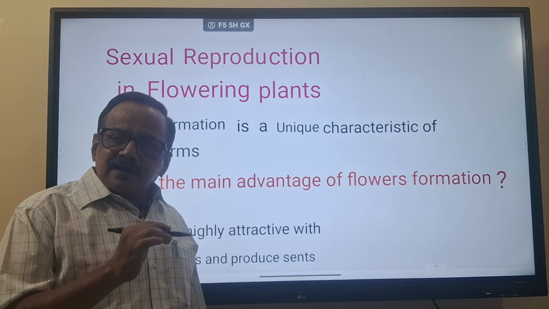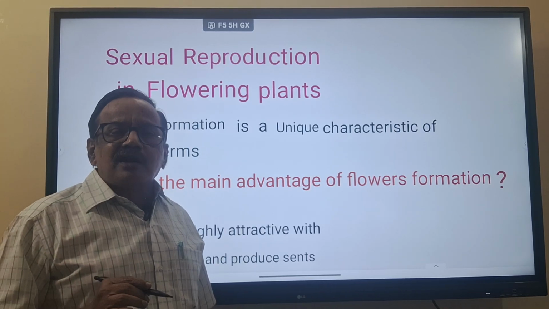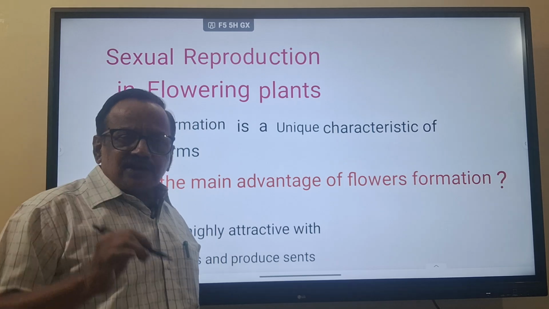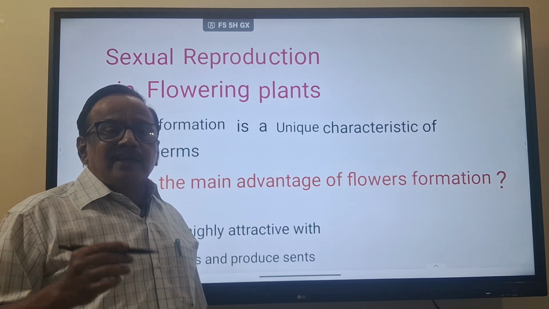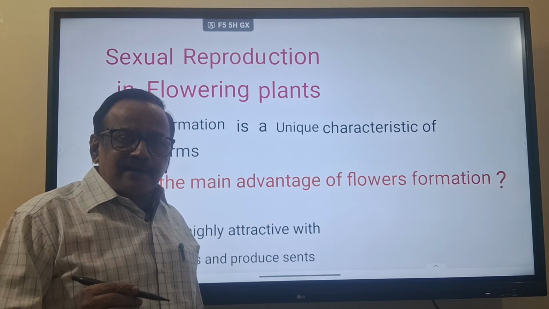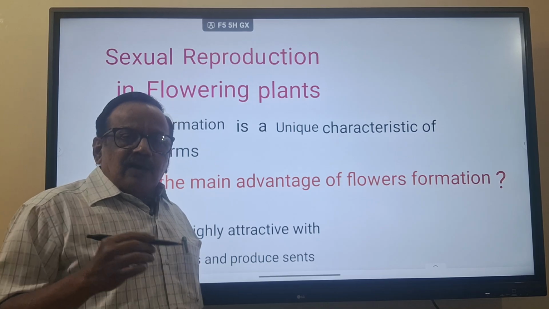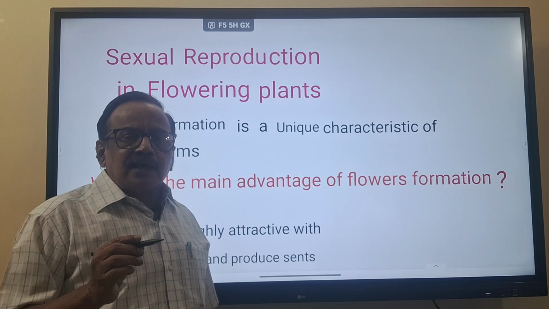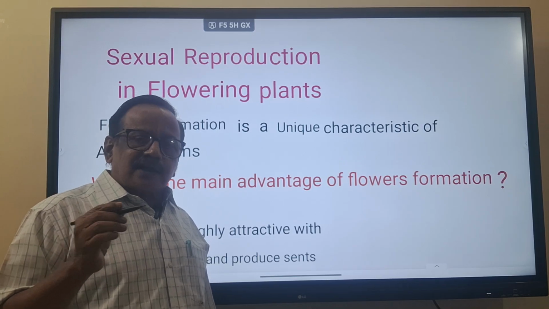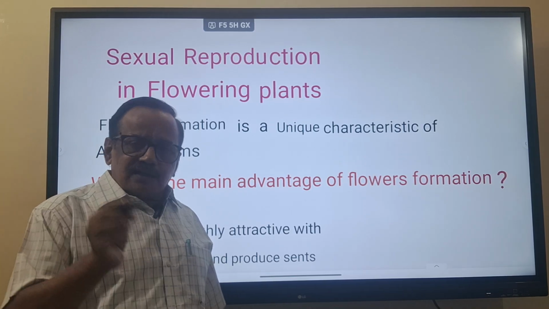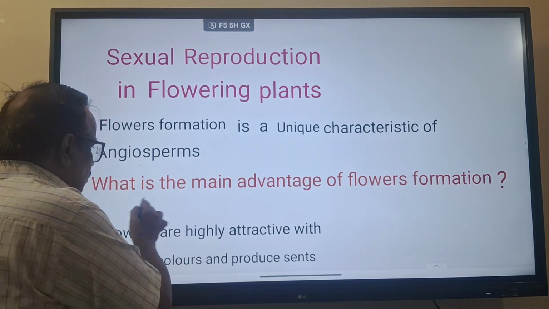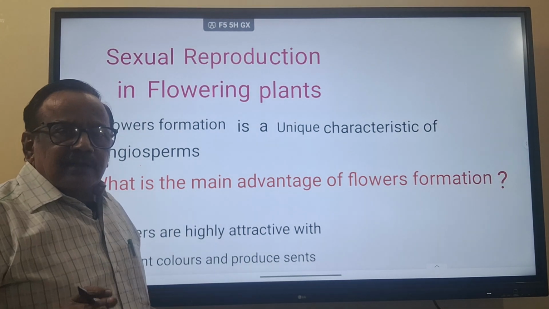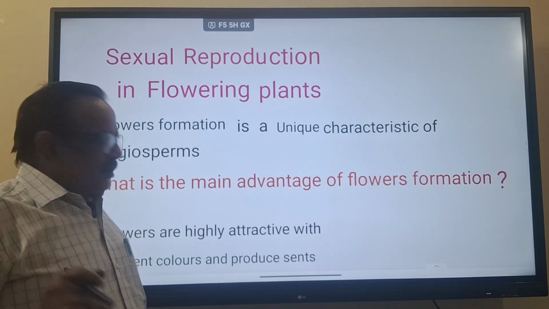Gymnosperms also do not need water, but they have only about 10,000 species, while more than 3 lakh species are present in angiosperms. Of those, only below 3% do abiotic pollination, which we will see in pollination. So this is the main advantage: water is not required for the transfer of the male gametes.